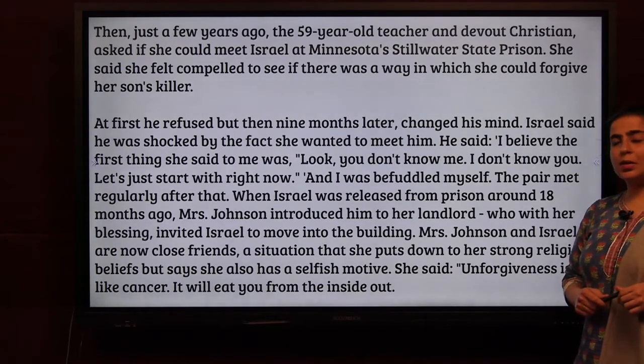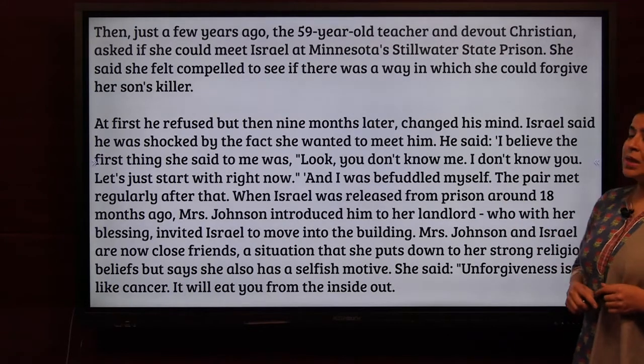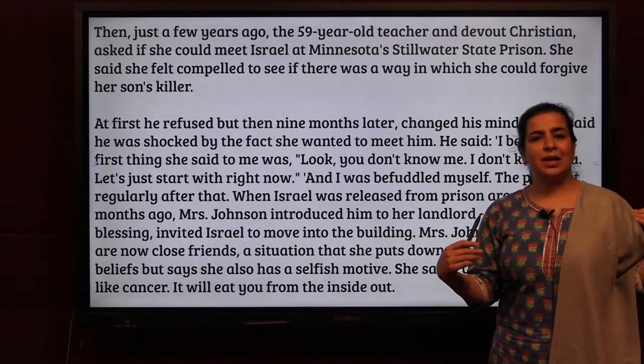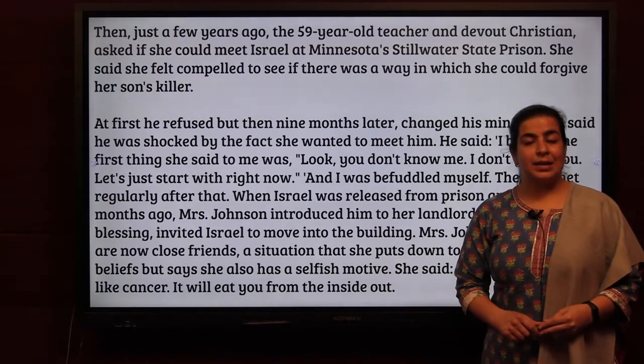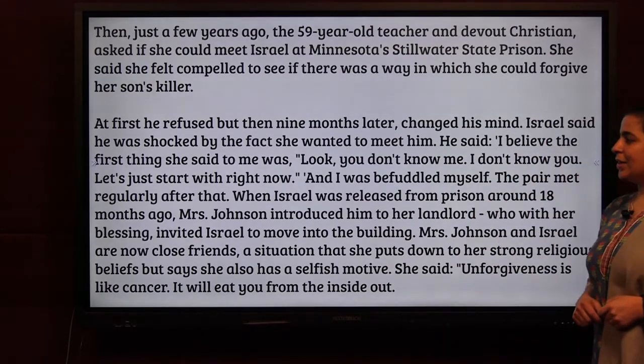She told the prison inspector, "I don't know you and you don't know me. Let's just start with today. I want to meet him." So he said okay. Then they met repeatedly after that.